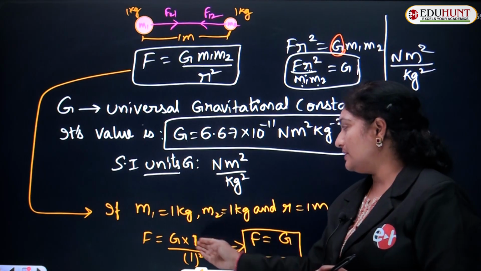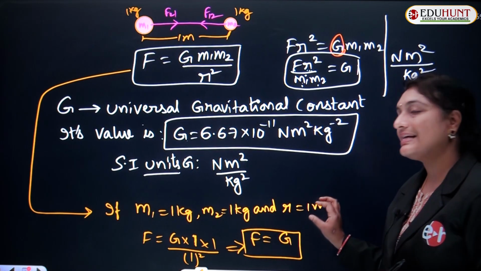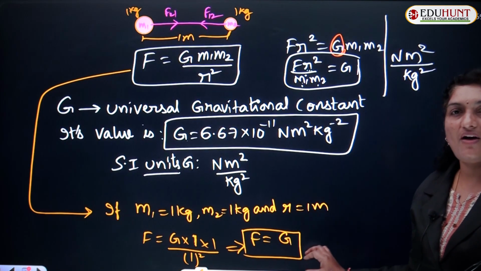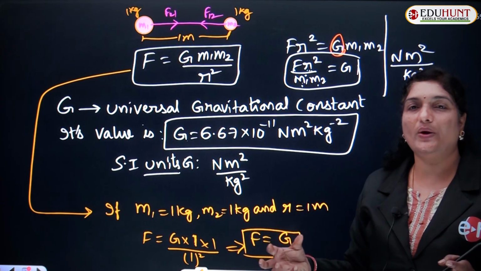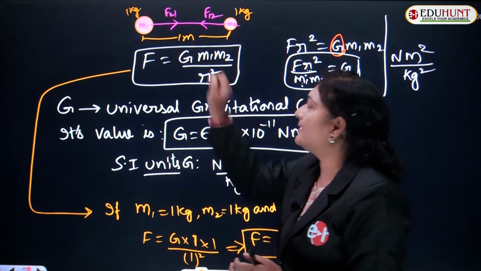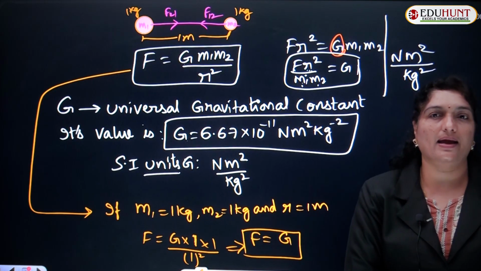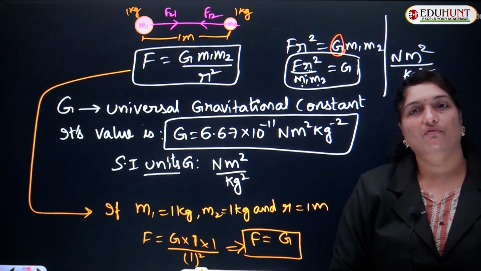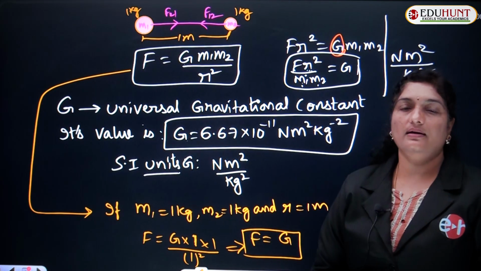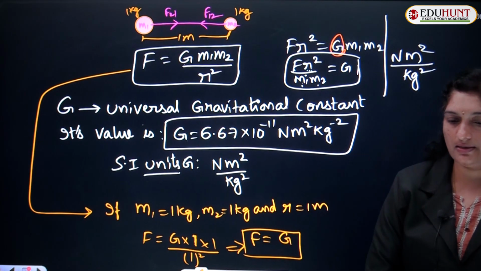Unit masses means each equals 1 kg. So, the universal gravitational constant is defined as the force acting between two unit masses separated by a distance of 1 meter. That is how we can define the value of universal gravitational constant.